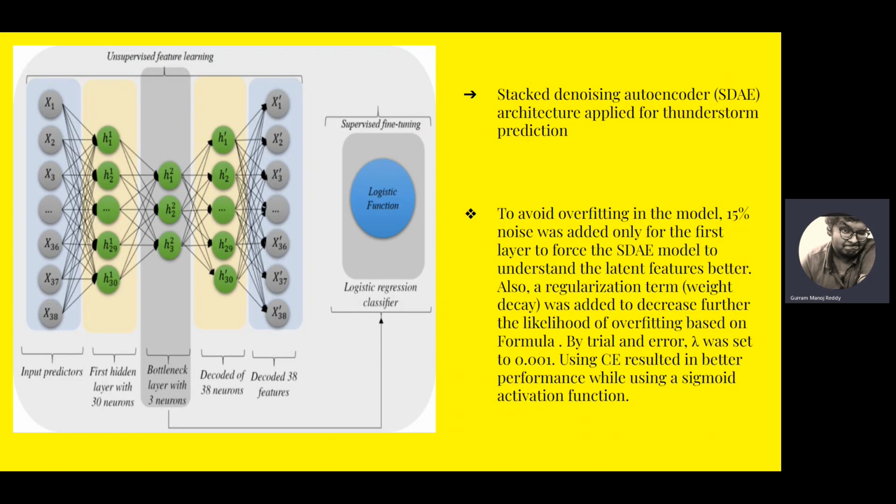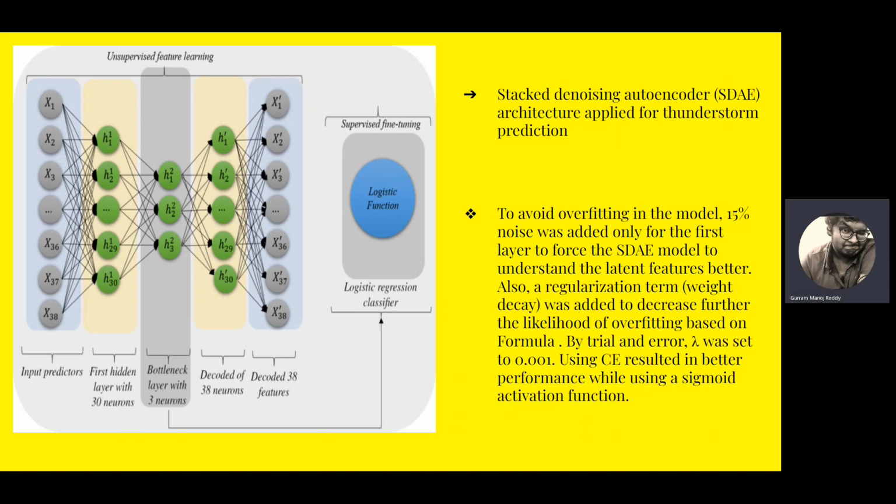Here is the SDAE architecture. So here you can see a bottleneck layer with 3 neurons in between. From that layer, the output was then sent to a logistic classifier to predict the output. Initially it encodes and then decodes and recreates x1 dash, x2 dash, x3 dash. These are the reconstructed inputs. From these, we will update the weights and biases of each layer.